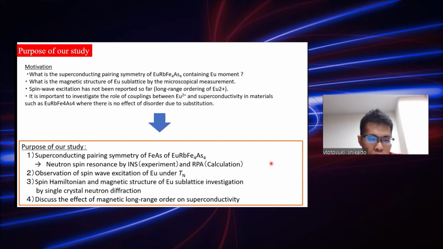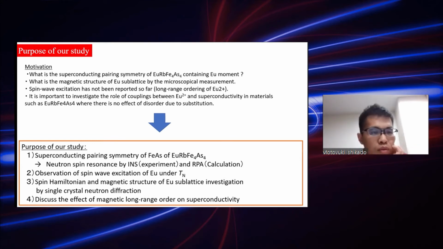And the purpose of the study is to investigate the superconducting pairing symmetry of iron by the neutron spin resonance, by inelastic neutron scattering experiment and random phase approximation calculation, and to observe the spin wave excitation below TN, and to investigate the magnetic structure of the europium sublattice by single crystal neutron diffraction measurement, and finally discuss the effect of magnetic order on superconductivity.